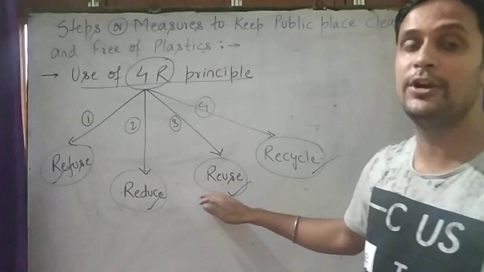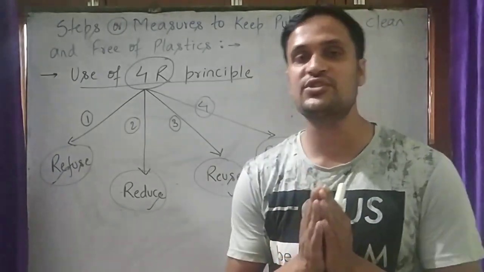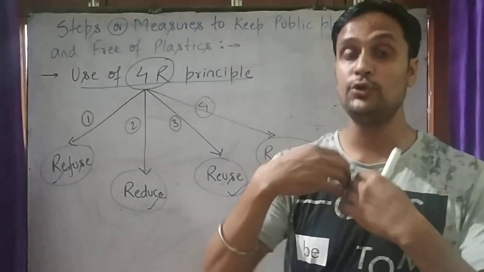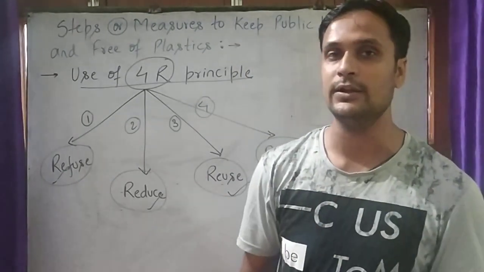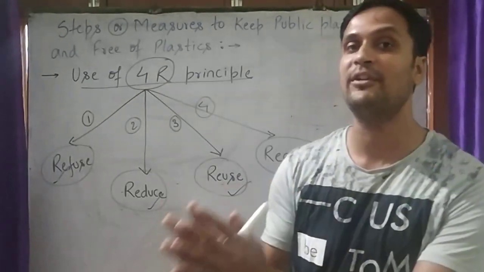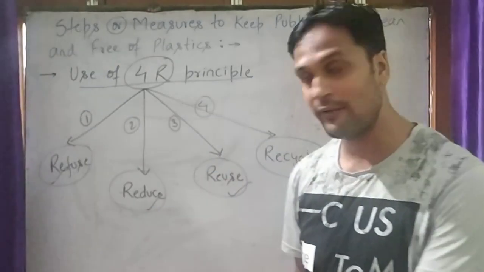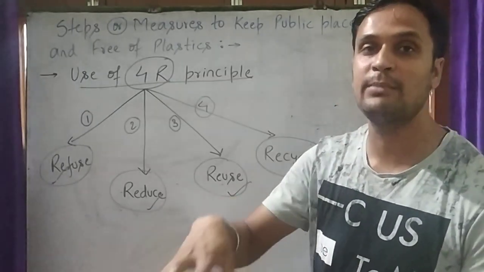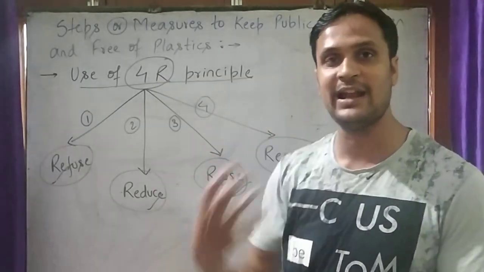The third one is to reuse. We should try to use the used material again and again, so that it does not cause accumulation or choking of our drainage system or cause pollution to our environment. So we should try to reuse those plastic materials or plastic bags again and again.